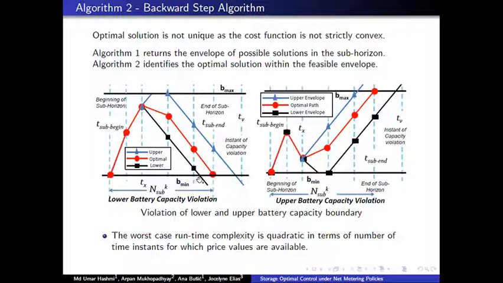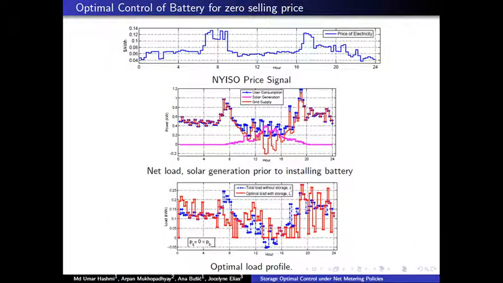We showed that the worst case runtime complexity of the proposed algorithm is quadratic in the number of time instances in the subhorizon. So this is computationally very efficient and very fast, which makes it very attractive for real-time implementation. Next, we describe a numerical result.